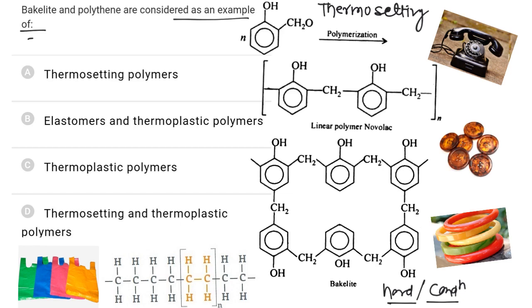On heating it becomes soft, on cooling it becomes hard, so it can be recycled and reused. So polythene is thermoplastic while bakelite is thermosetting, and hence the correct answer is D.